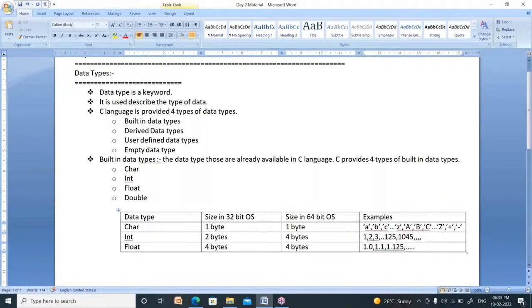Round numbers are called integers. If the number has a dot symbol, then it is called float. There is one more data type, that is double. Its size is 8 bytes in a 32-bit operating system, and the same 8 bytes in a 64-bit operating system. Double also means decimal point values, 1.0, 1.1, 1.125.